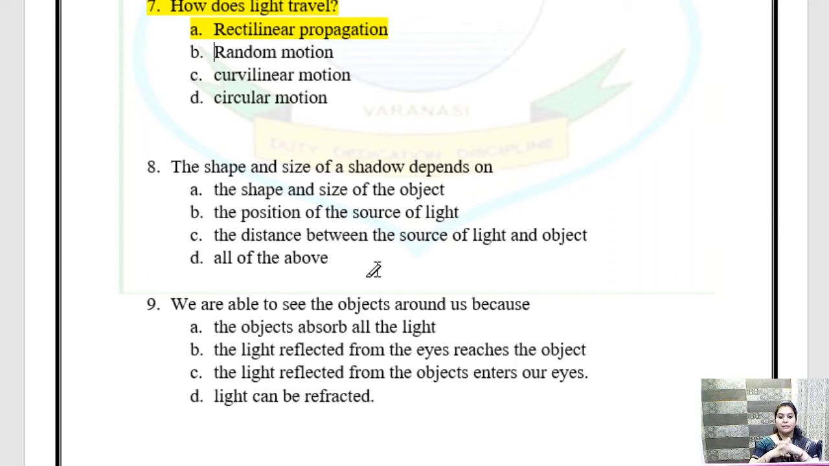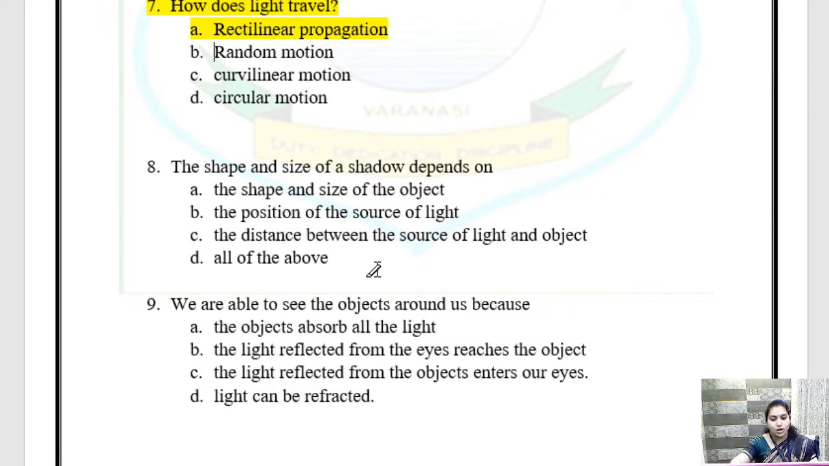Clear? The position of the source of light. We know that shadow is always formed when the light is passed through it. When light is passed through an opaque object, then only shadow can be cast, isn't it? So the position of the source of light is very important. The distance between the source of light and object. If we move the light very far away, we will not see the shadow at all. So the distance between the source of light and object is also important.